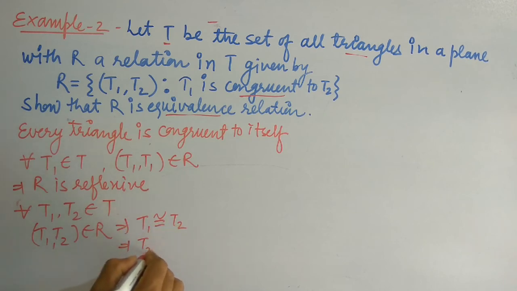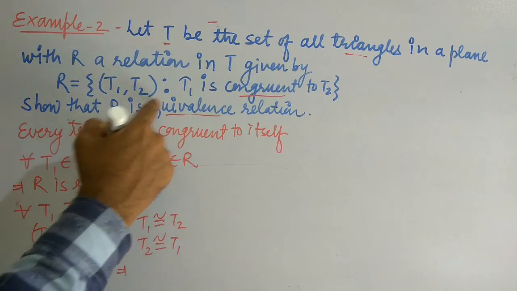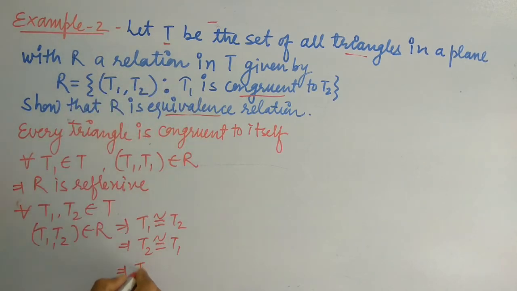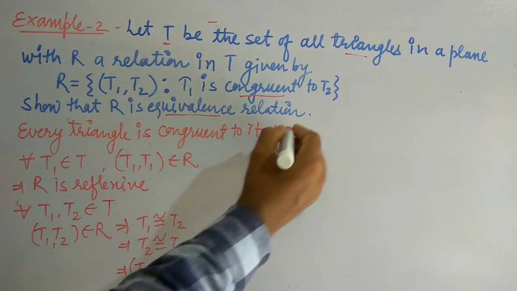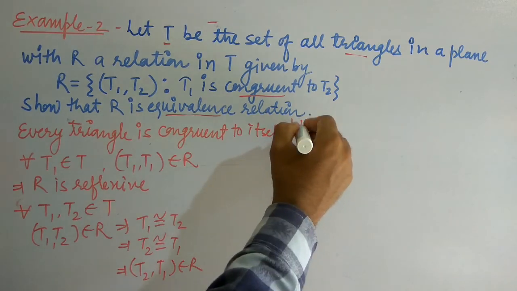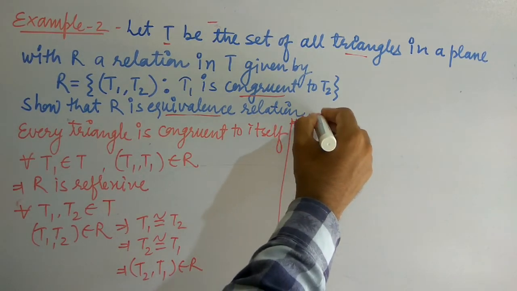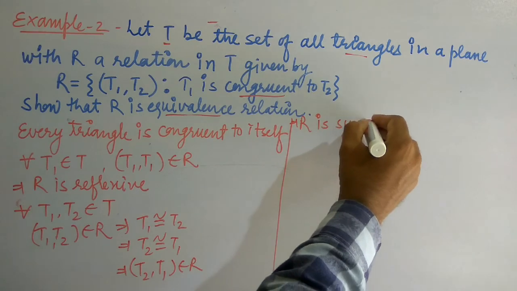If T1 is congruent to T2, then T2 will also be congruent to T1. और अगर T2 T1 के congruent है तो (T2, T1) belongs to R. तो देखिए (T1, T2) belongs to R था तो हमने (T2, T1) belongs to R प्रूव कर दिया. Means this relation is symmetric. This implies R is symmetric.